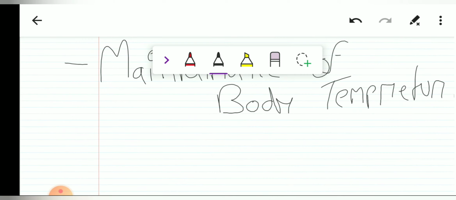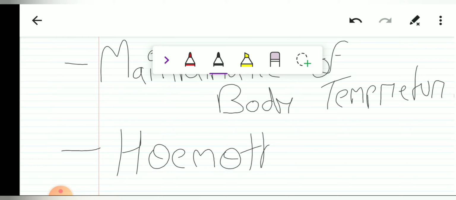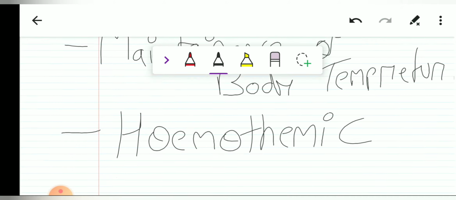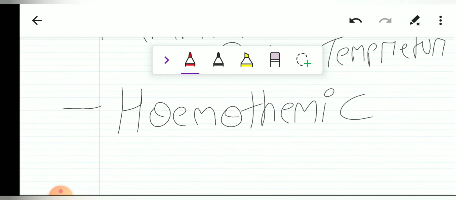Now, the characteristic of humans and certain other vertebrates to keep the body temperature constant is known as homeothermicity. Or else we can say that we are homeothermic. What does homeothermic mean? That they are capable of maintaining their body temperature. Whether it is winter or summer, our body temperature remains constant at 98.6 degrees Fahrenheit. So we have a characteristic to maintain normal body temperature, and for that we need separate pathways for both oxygenated and deoxygenated blood.